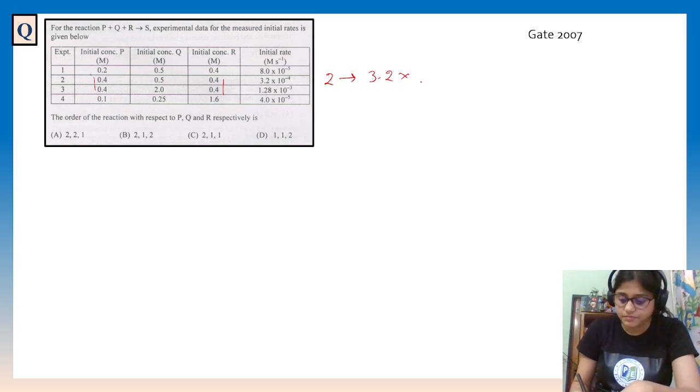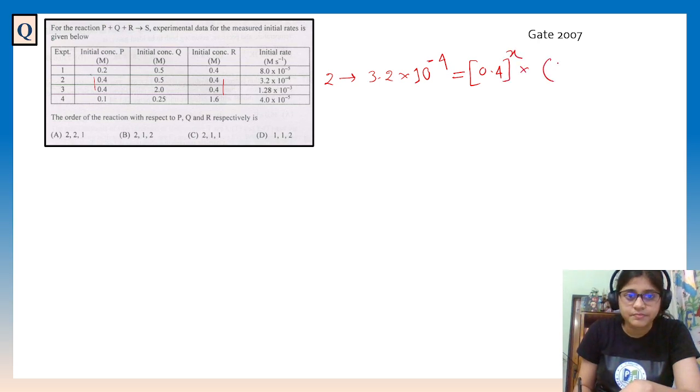3.2 into 10 to the power minus 4 equals 0.4 to the power x into 0.5 to the power y and 0.4 to the power z.